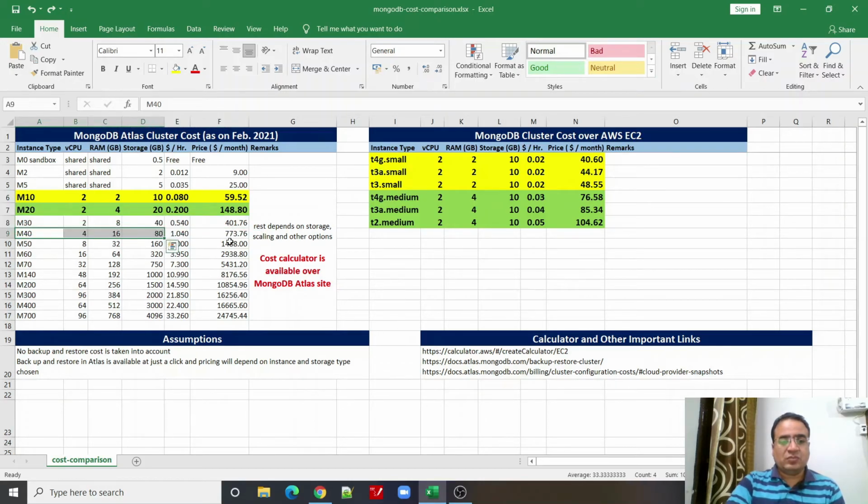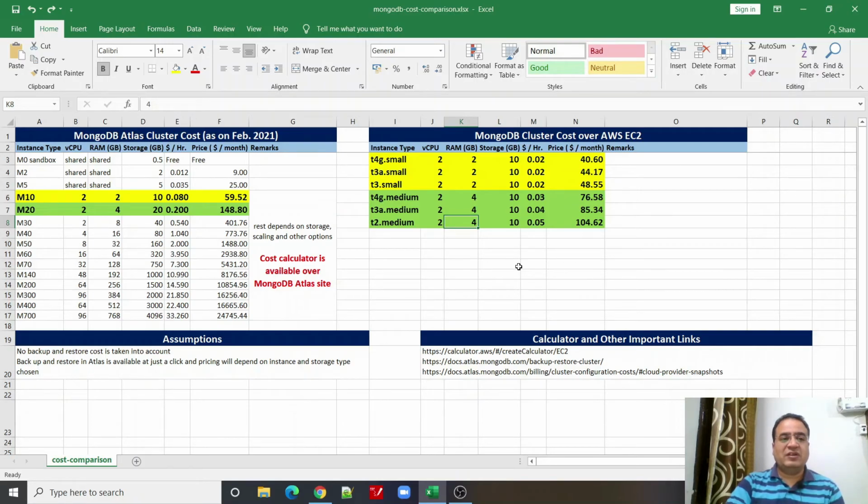Or if you think there is a dedicated person available who can take care of all these aspects, then you can save some amount with the AWS EC2 option also. So please decide yourself, based upon your budget, your use case, and the availability of resources, which option goes best for you.